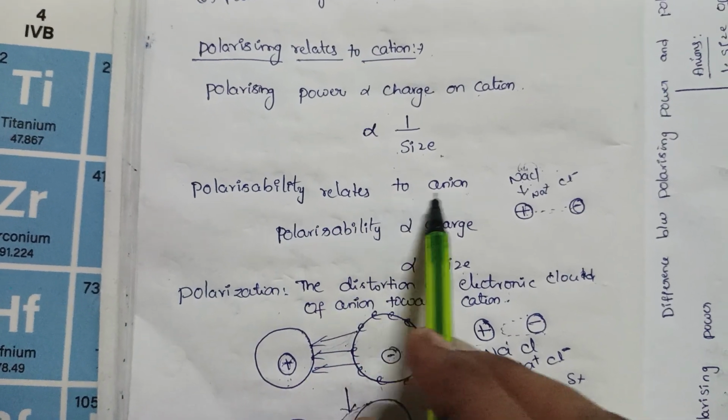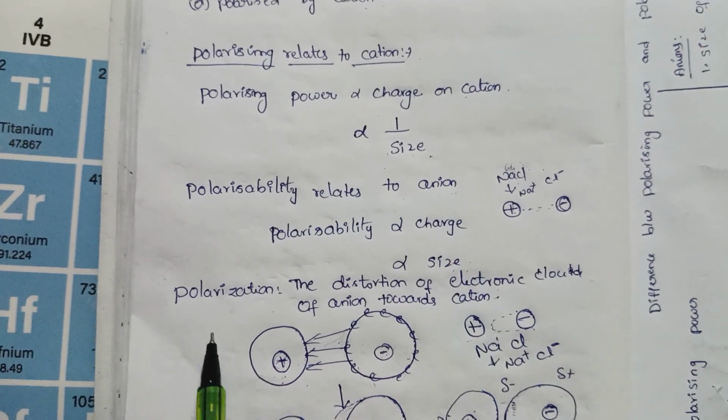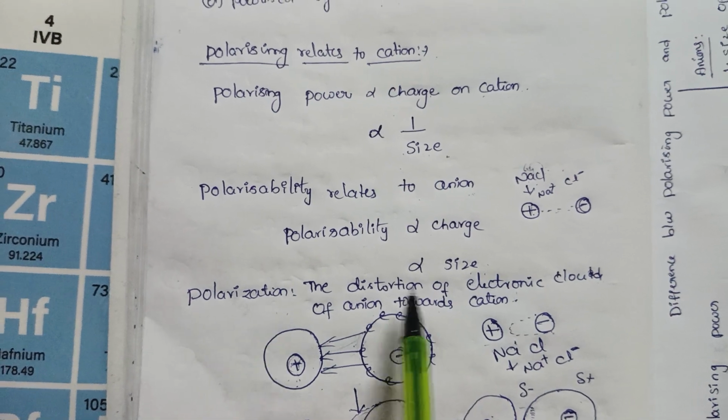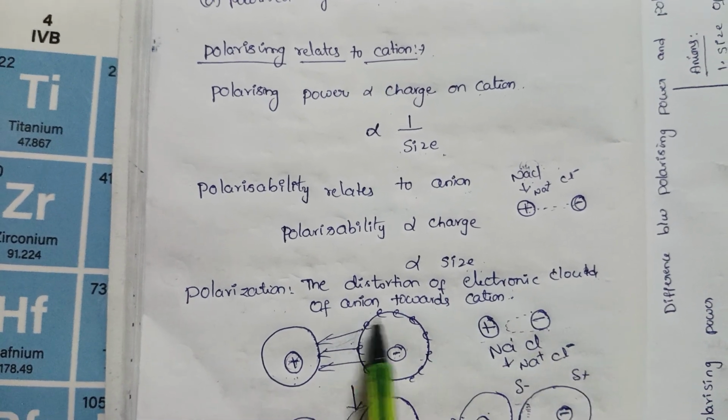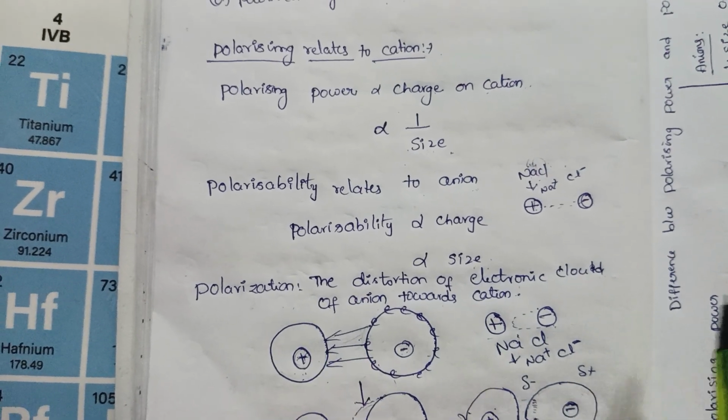Polarizability is related to the anion. It is directly proportional to charge and size. Polarization: the distortion of the electron cloud of the anion towards the cation is called polarization.